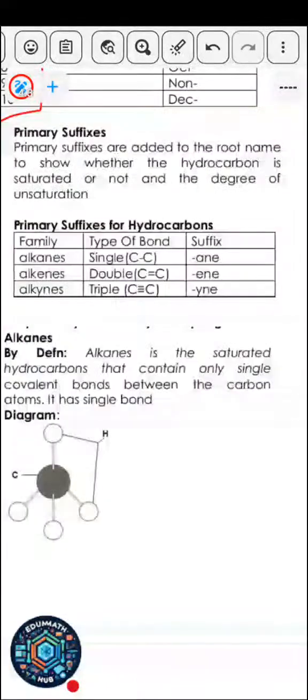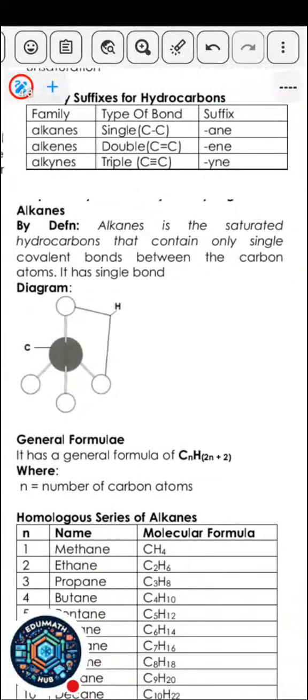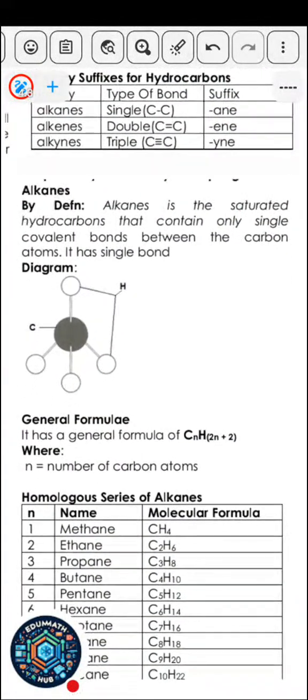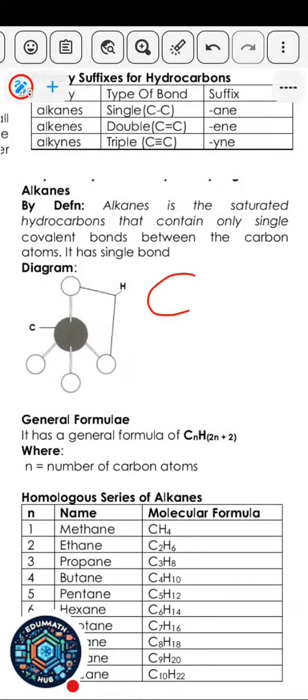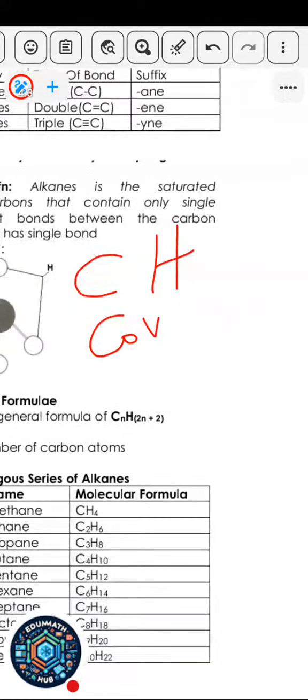So we're going to look at the alkanes now. Alkanes are saturated hydrocarbons that contain only single covalent bonds. Covalent bonds involve sharing of electrons. Once electrons are shared between non-metals, like carbon and hydrogen, they form covalent bonds. Covalent bonds are always formed between two non-metals.